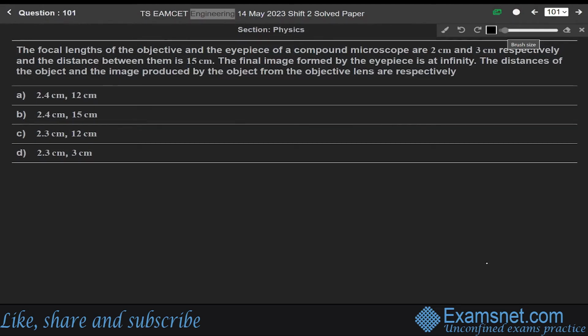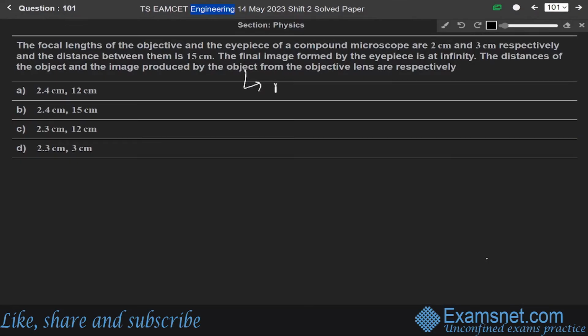So the next question is 101. The focal lengths of the objective and the eyepiece of a compound microscope are 2 centimeter and 3 centimeter respectively, and the distance between them is 15 centimeter. The final image formed by the eyepiece is at infinity. The distance of the object and the image produced by the object from the objective lens are, respectively. So this question is from the chapter of ray optics.